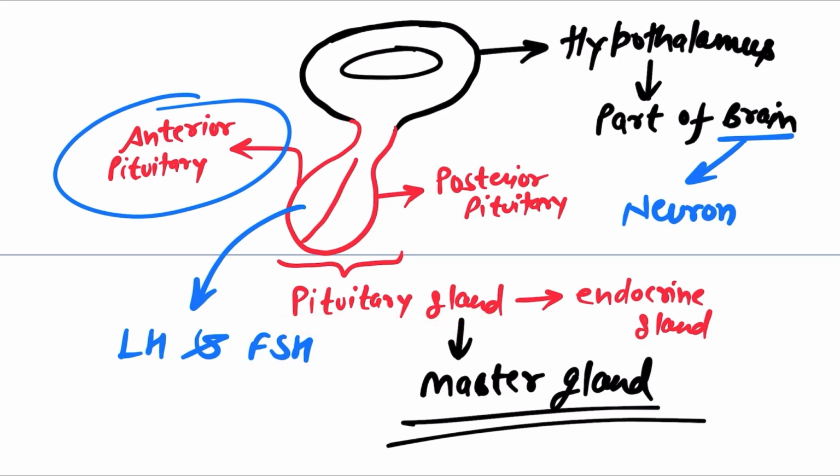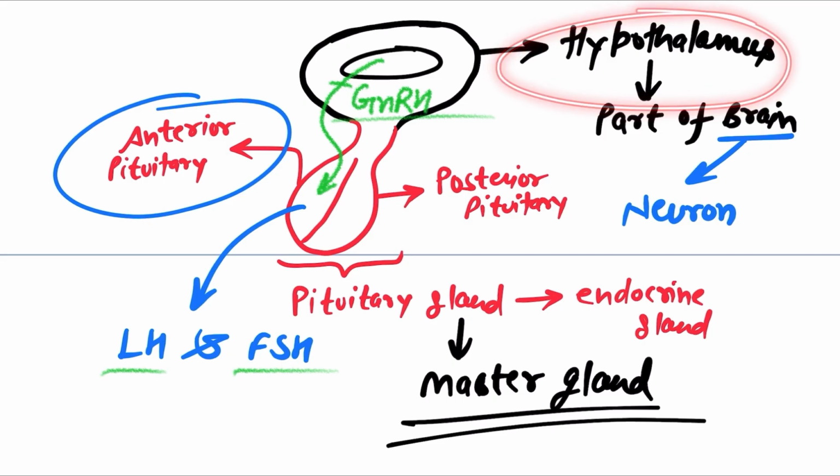So if pituitary gland wants to release the hormones LH and FSH, there is a signal coming from the hypothalamus to the anterior pituitary, and that signal is known as GnRH. Just for now, remember these short forms. We will definitely see the long forms of these hormones LH, FSH and GnRH, what these hormones do and what their full forms are.